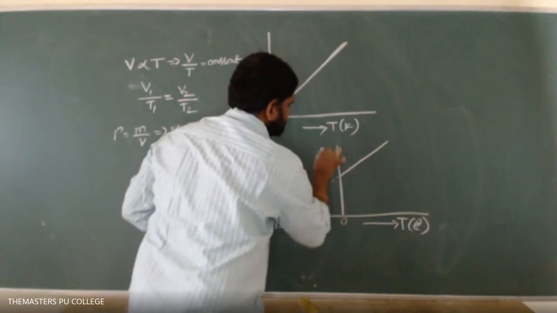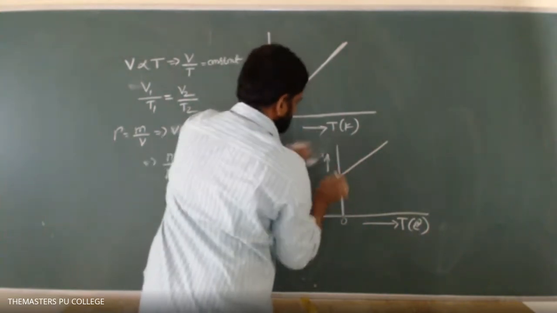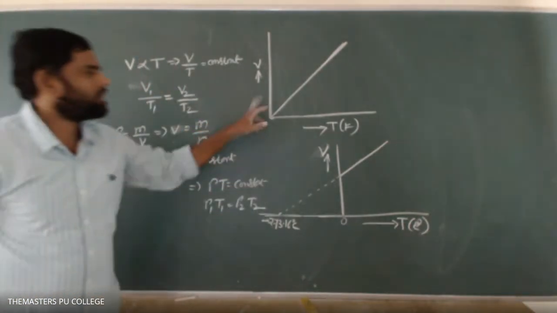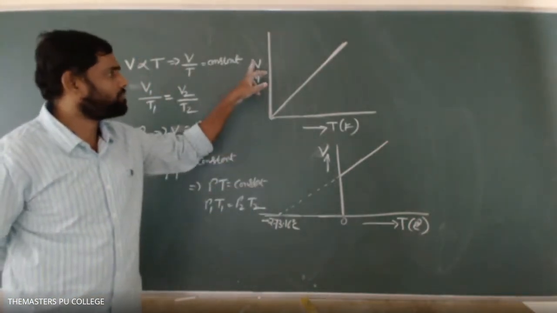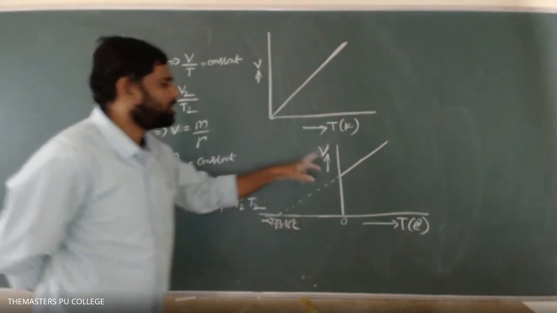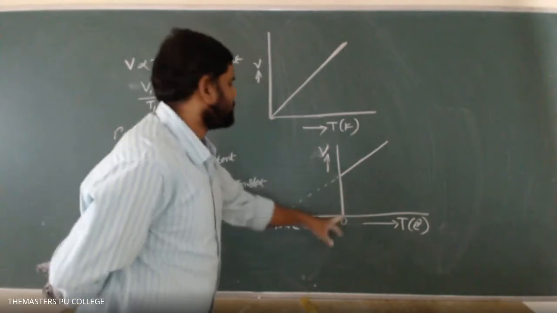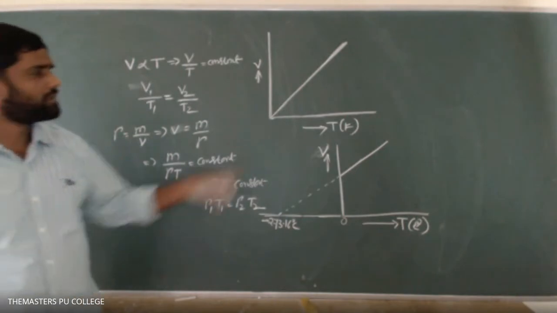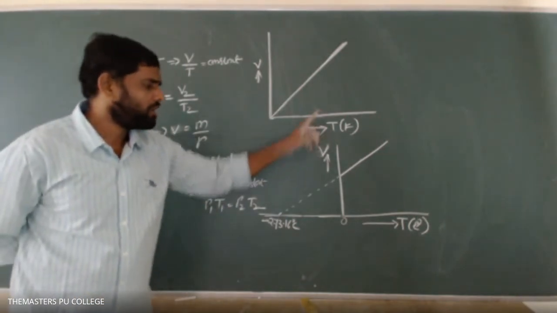What is the difference between this and this? This is also a graph that shows the variation of volume versus temperature. This is also a graph that shows the variation of volume versus temperature. Then what is the difference between this and this? Temperature is shown in Kelvin here.